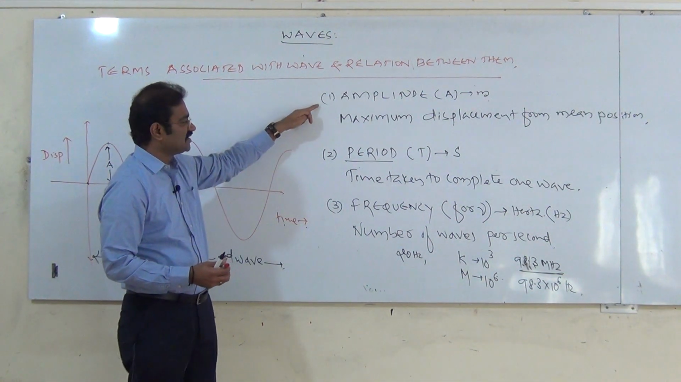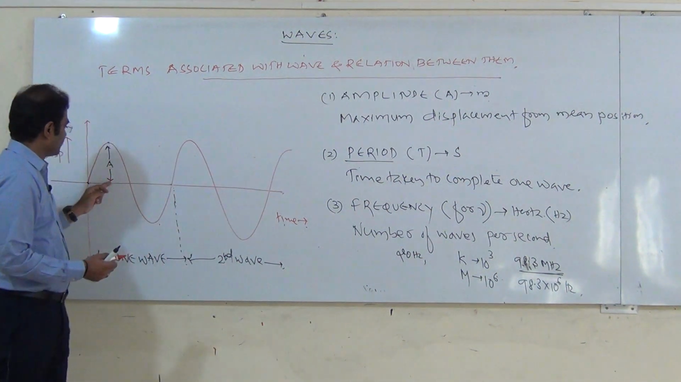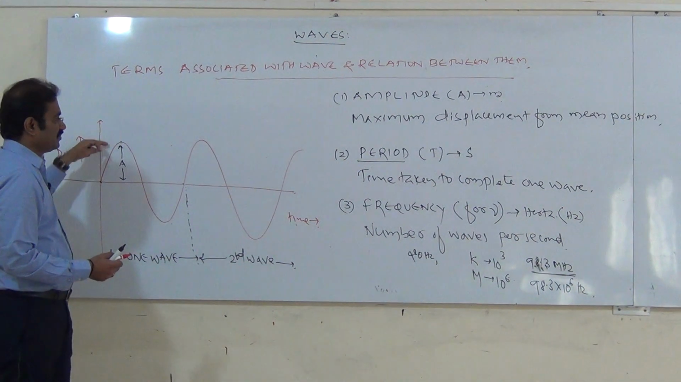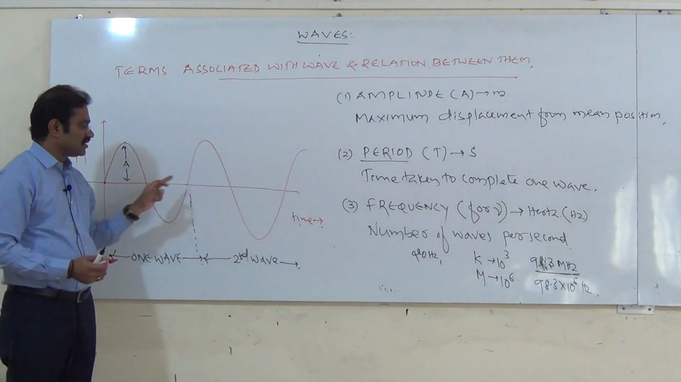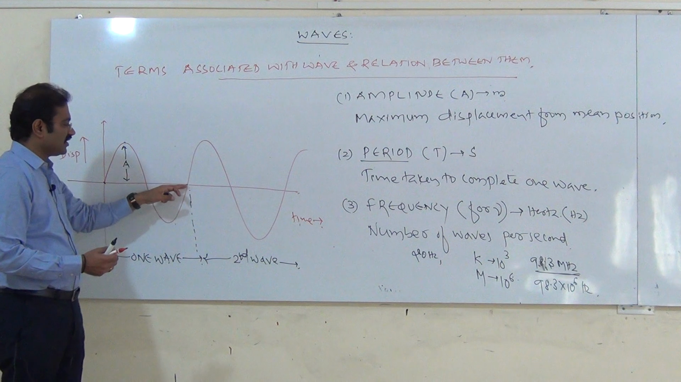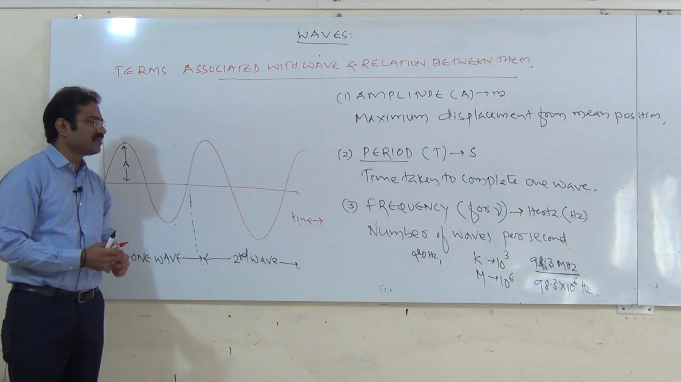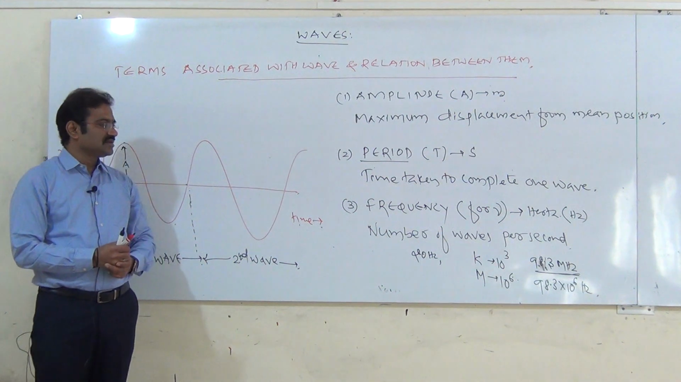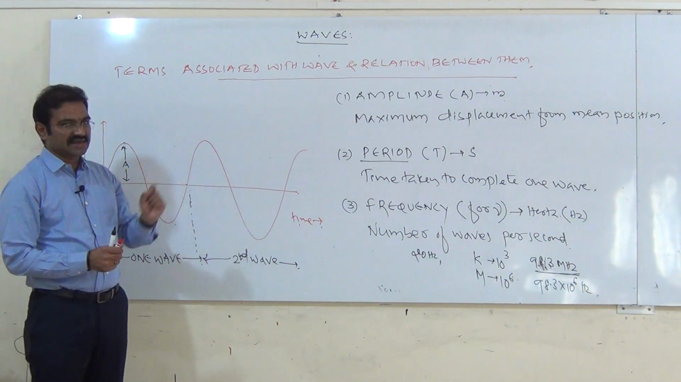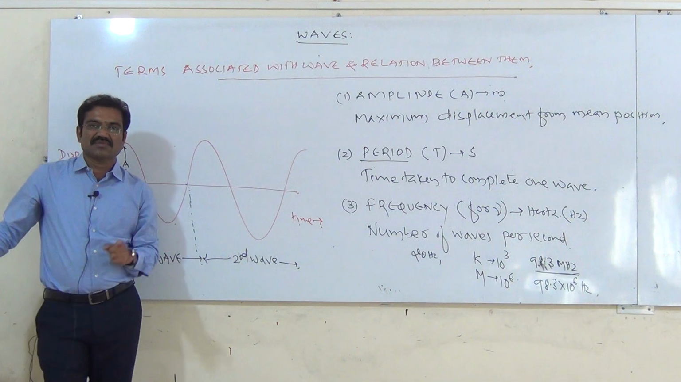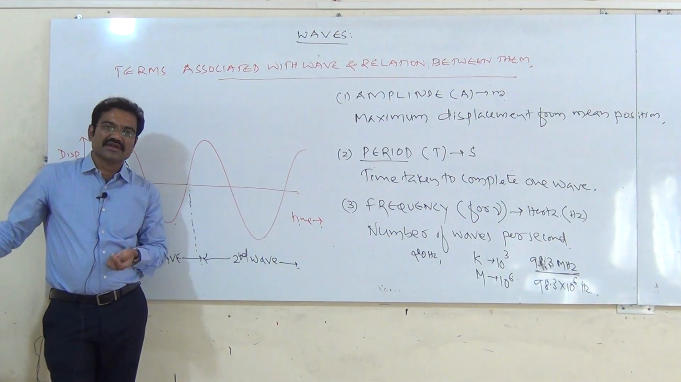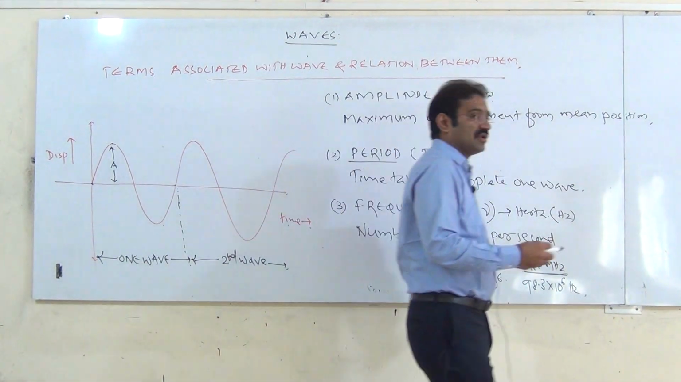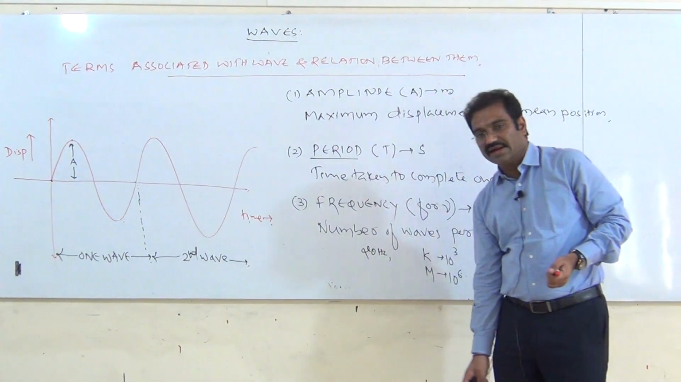The first one is amplitude. Amplitude is nothing but maximum displacement from the mean position. Period is the time taken to complete one wave. The frequency is the number of waves per second. In 1 second how many waves are propagated, we call that frequency. Okay. The fourth one is called wavelength.